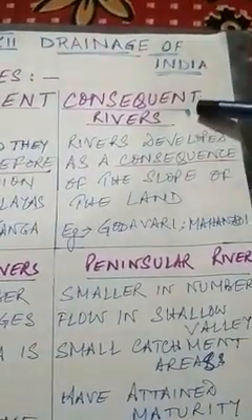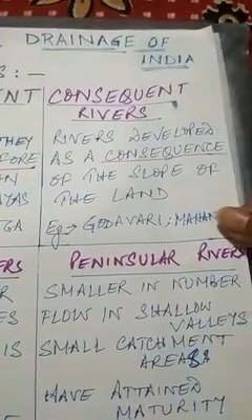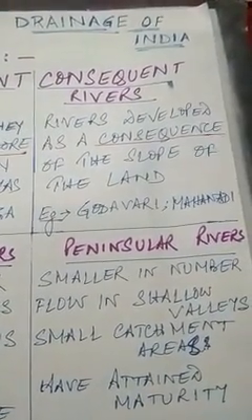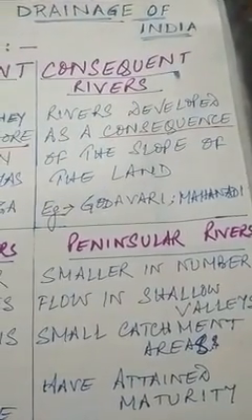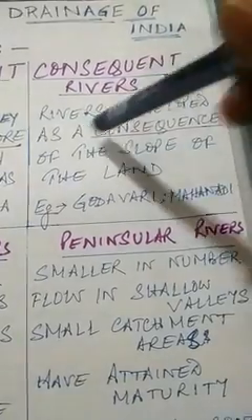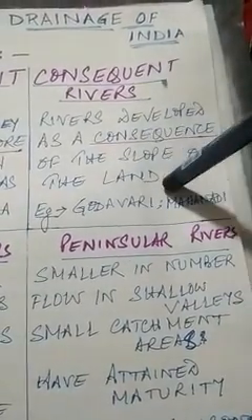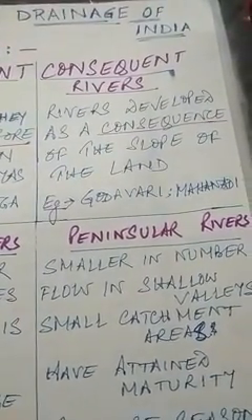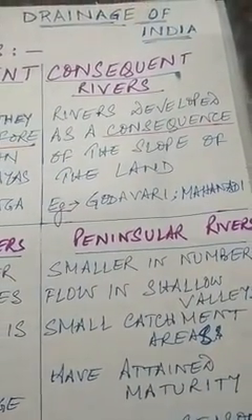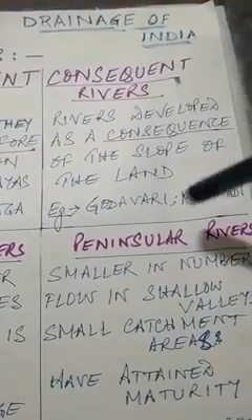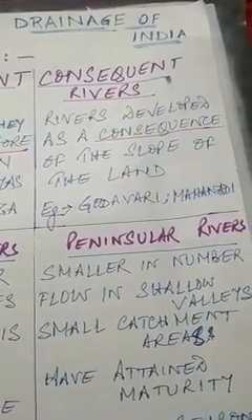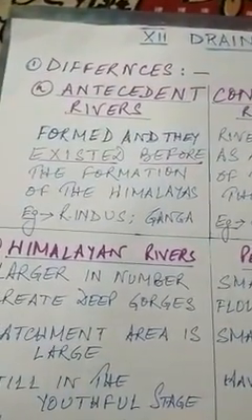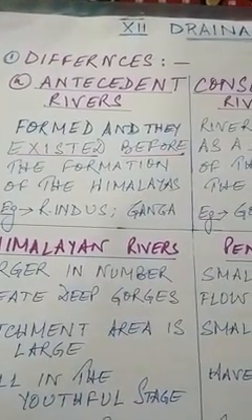Consequent. Now, the word consequent comes from the word consequence, which means result. These rivers were not there before the upliftment. They developed as a consequence, as a result of the slope of the land. So they follow the slope of the land and they do not cut any deep gorges. They have rather very broad valleys over which they flow. Two examples, Godavari River, Mahanadi River. In fact, all peninsular rivers are examples of consequent. Similarly, all Himalayan rivers are examples of antecedent.